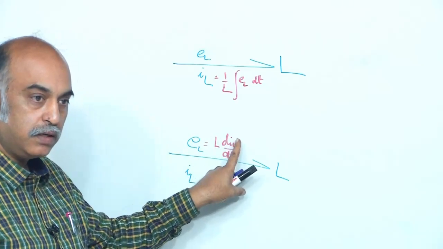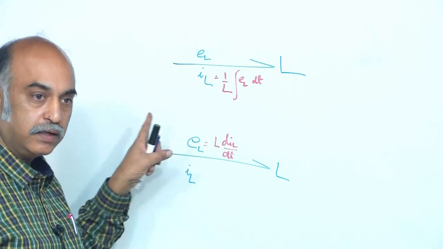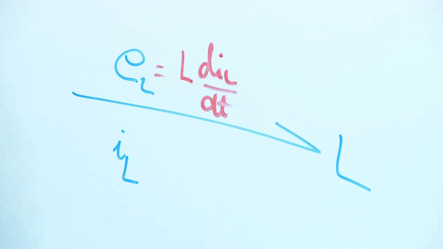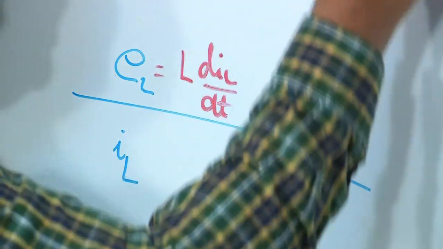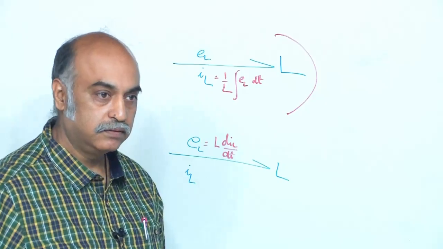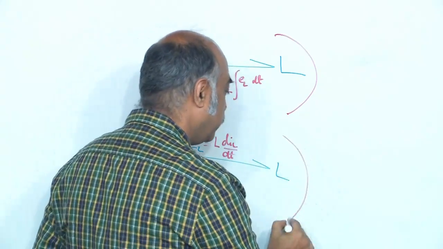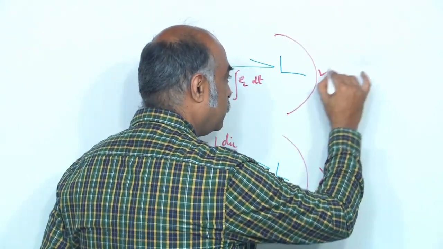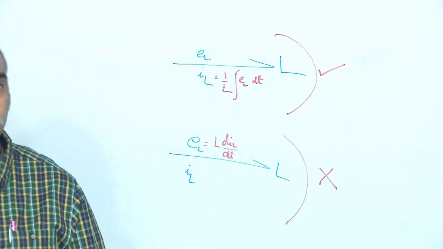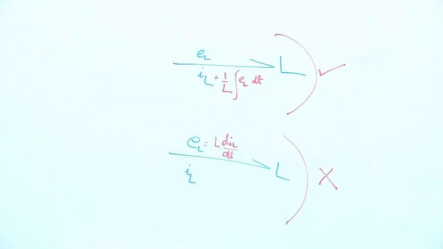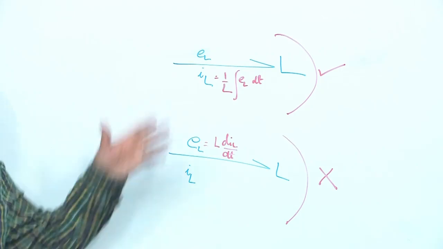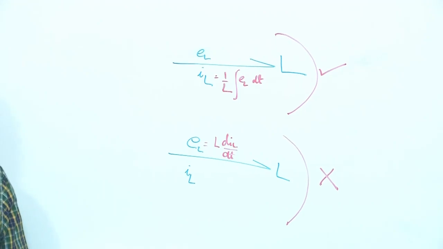Or the cause is the current through the inductor, effect is the voltage. Nature prefers this bond compared to this bond. So, whenever you are developing the bond graph, you should use this bond, not this bond.